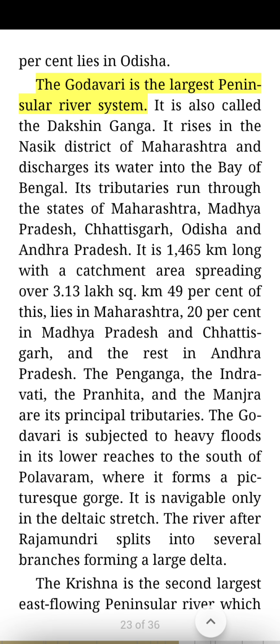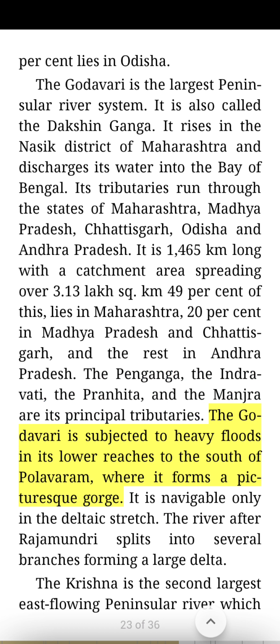The Godavari is the largest peninsular river system. It is also called the Dakshin Ganga. It rises in the Nasik district of Maharashtra and discharges its water into the Bay of Bengal. Its tributaries run through the states of Maharashtra, Madhya Pradesh, Chhattisgarh, Orissa, and Andhra Pradesh. It is 1,465 kilometers long with a catchment area spreading over 3.13 lakh square km. 49% of this lies in Maharashtra, 20% in Madhya Pradesh and Chhattisgarh, and the rest in Andhra Pradesh. The Penganga, the Indravati, the Pranhita, and the Manjra are its principal tributaries.